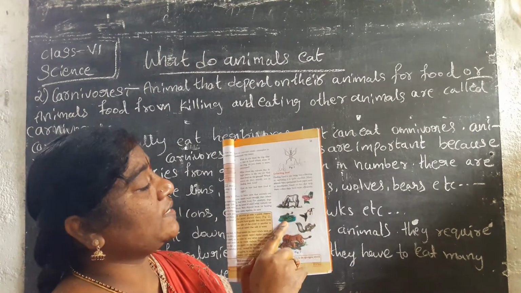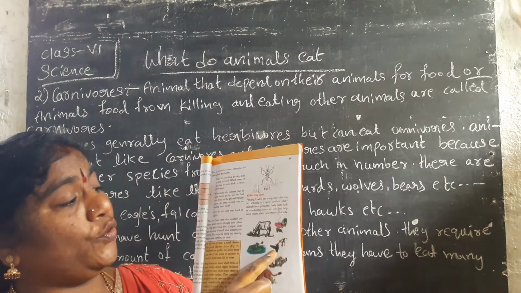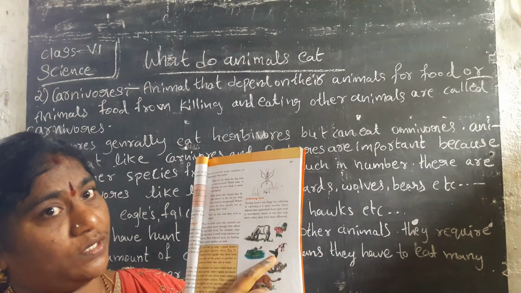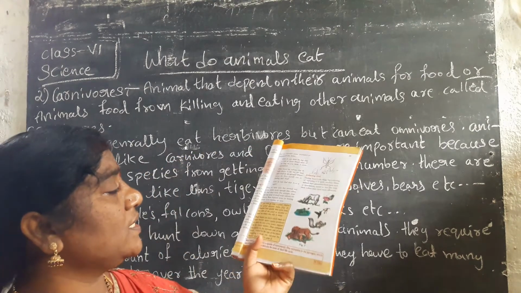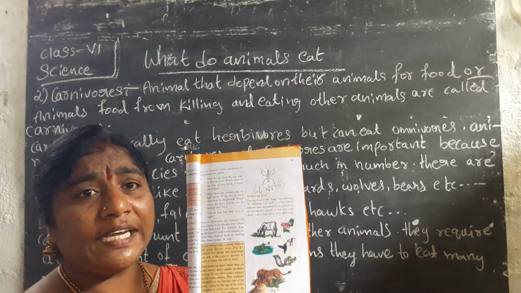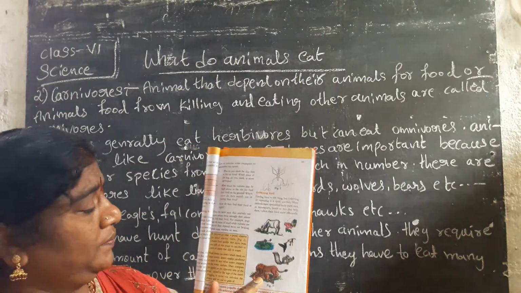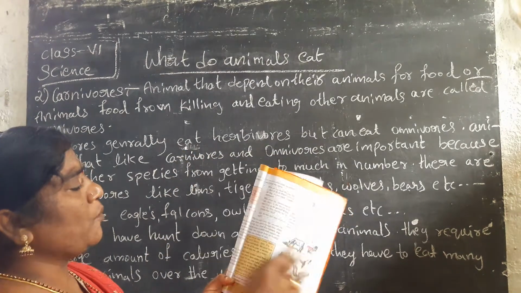Herbivorous. Next one, the frog eats insects. The crow eats insects and flesh. What are they? They belong to carnivorous animals. And see, here one picture is there. The lion is hunting an animal. See this, here in the box, the yellow box.